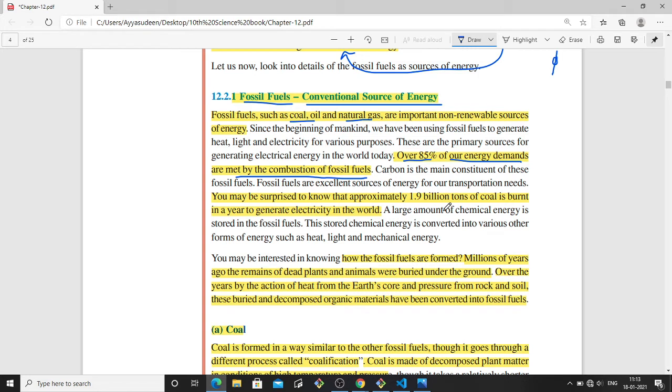Every year, approximately 1.9 billion tons of coal, where 1 ton is 1000 kilograms, is burned to generate electricity in the world.